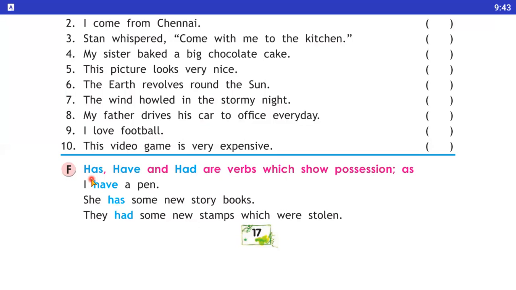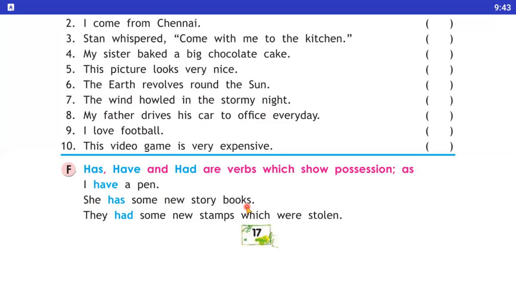So the first example is here: I have a pen. Students, you notice that I have, मेरे पास, as a possession we use have. So with I as a subject we use have, we don't use has. Now the second sentence: she has some new storybooks. Now the third sentence: they had some new stamps which were stolen.